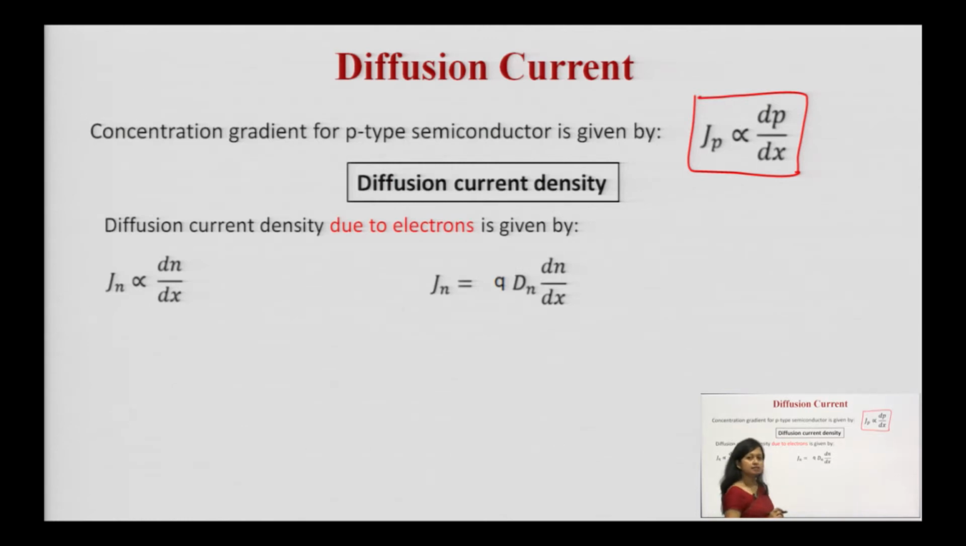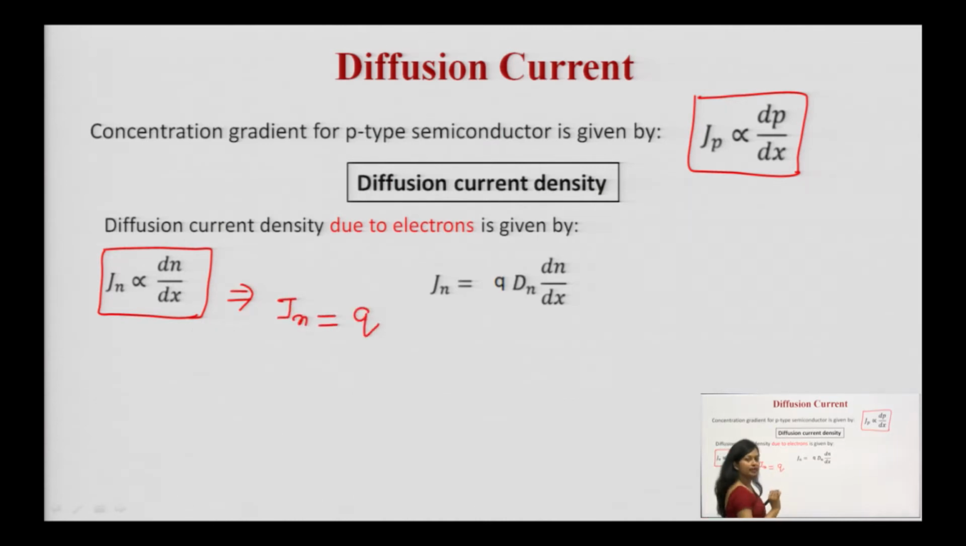Now, let us discuss in detail about the diffusion current density. Diffusion current density because of the electrons: you know that Jn is directly proportional to dn upon dx. As I have told you also, there is a decrease in the concentration of electrons with respect to the distance, which means there will be a minus sign. And when you have to remove this proportionality, you have to include a proportionality constant. So, from here you can write down Jn is equal to what?